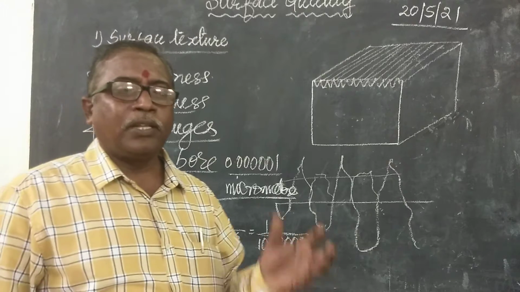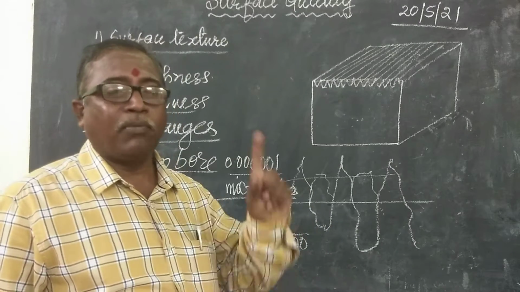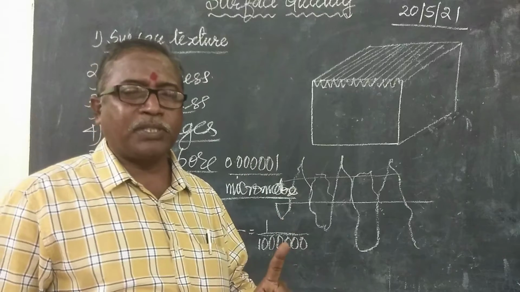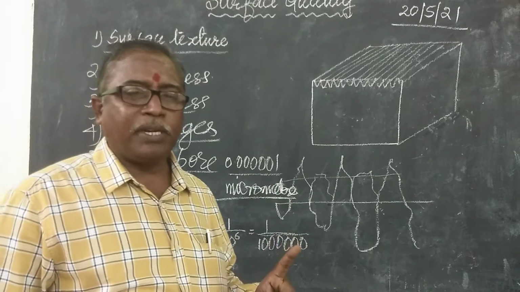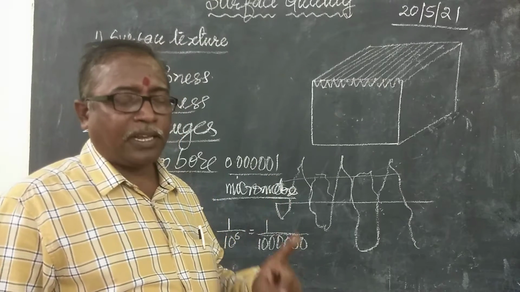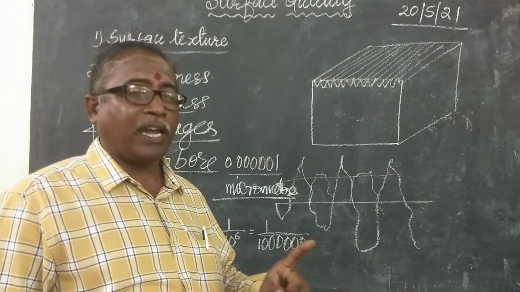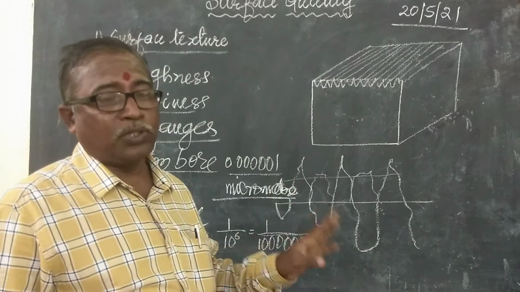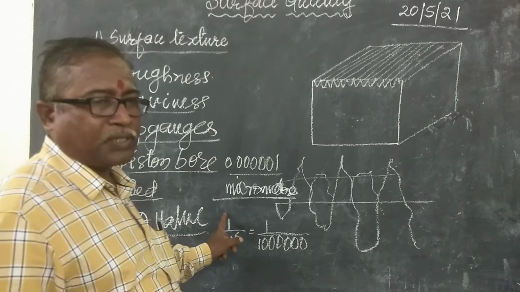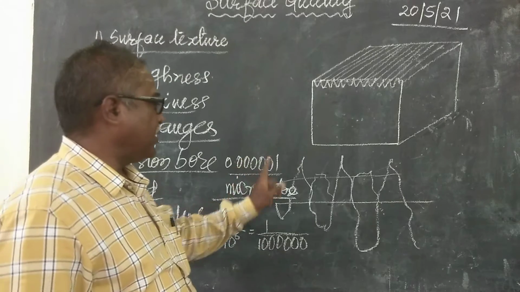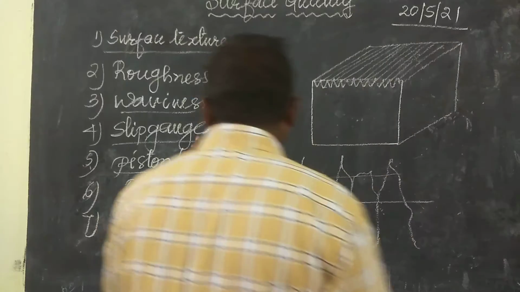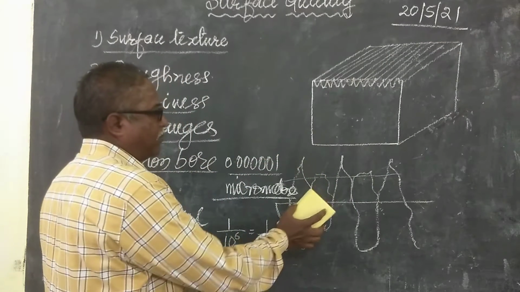So 1000 microns become 1 millimeter. 1 millimeter is equal to 1000 microns. 1 micron is equal to 1 by 1000, that is 0.001 millimeter. When we discuss meters, that's why you will get 5 zeros after the decimal point. So this is the roughness value measured in microns.